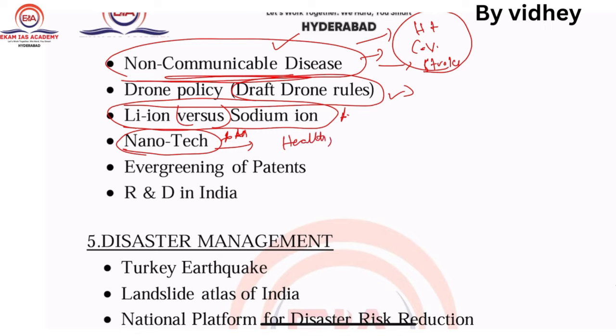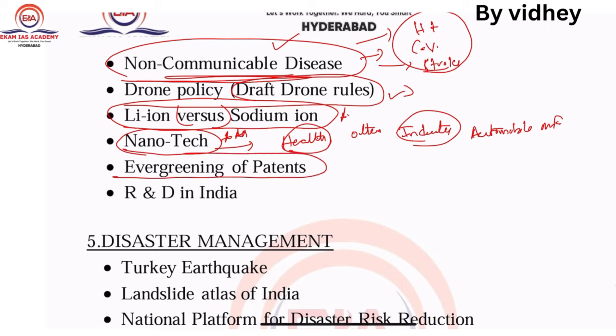Next one, other sectors, for example, industry, for example, automobile manufacturing. So evergreening of patents is very important. Now R&D, if you see, is less than just 1%, very important, this R&D picture.